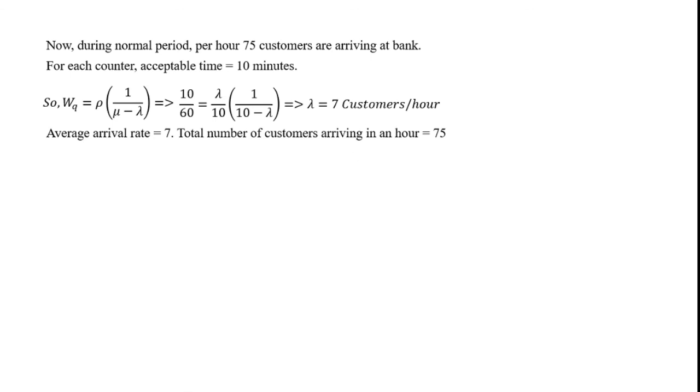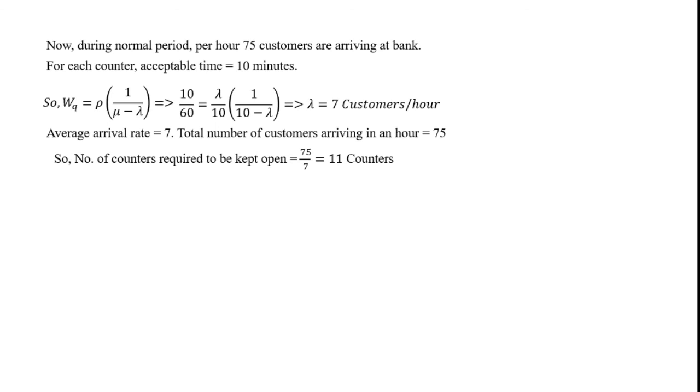So the arrival rate is 7, and the total number of customers arriving in an hour is 75. So the counters required to be kept open equals 75 divided by 7, so 11 counters. So 11 counters are required to be kept open during the normal period.